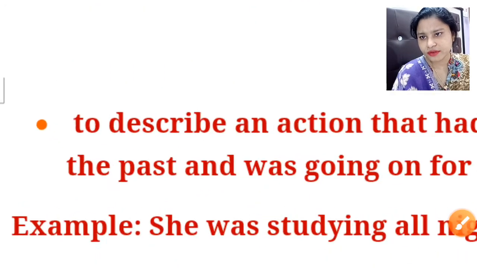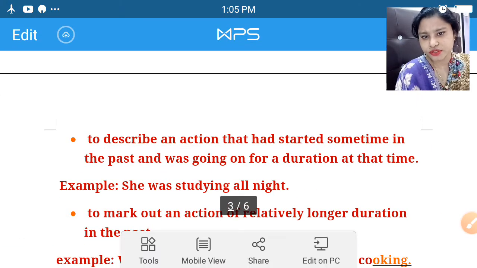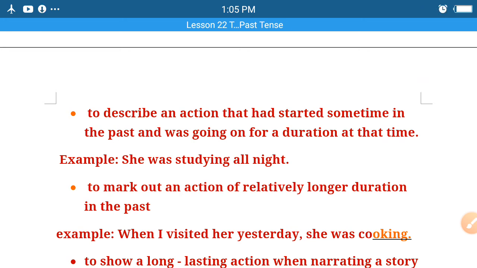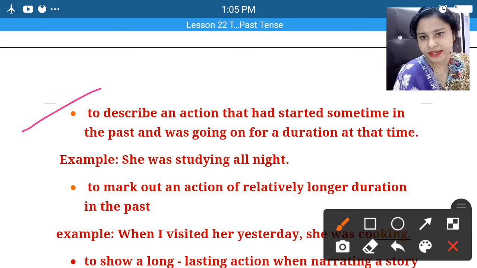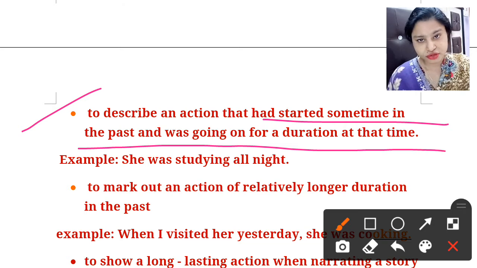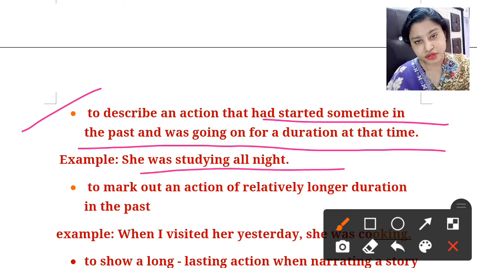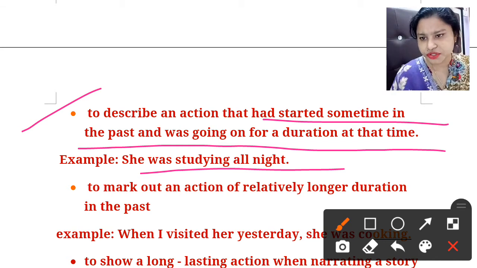Some more uses of past continuous tense. See, it is used to describe an action that started in the past and was going on for a duration of time. She was studying all night, so "all night" is the duration of time that is used in the past continuous form. Number two,